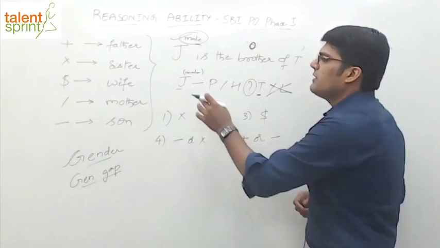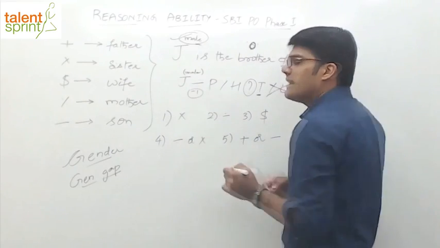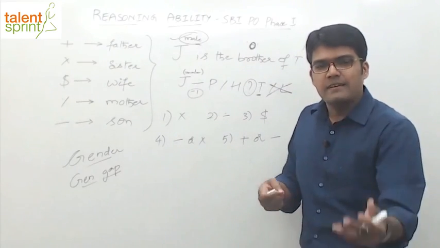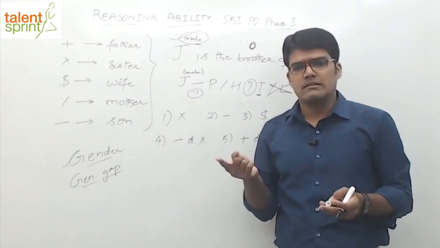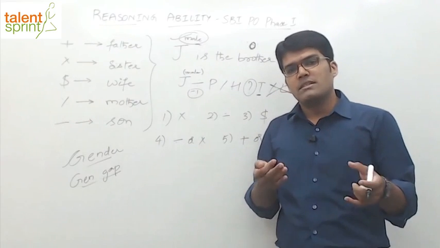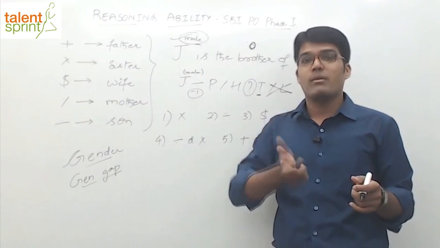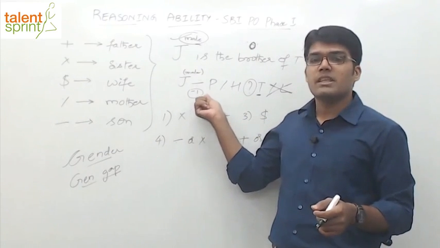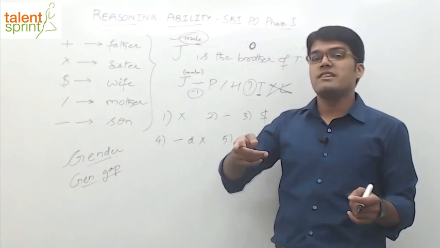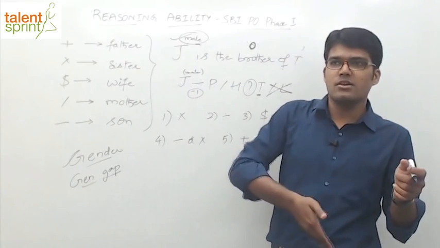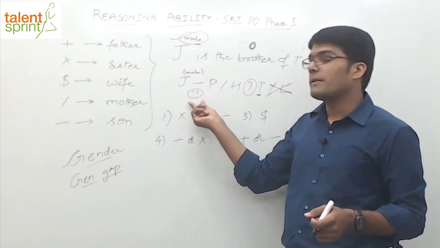Now if division means son, what is the generation gap between J and P? -1. Understand? For generations below, we take negative. For above, we take positive. For example, J is the son of P. Generation gap is 1. J is the father of P. Generation gap is 1. But since we are trying to solve the question, we have to consider the sign also. Not just the magnitude, but the sign. J is the son of P, we'll take -1. If it is given J is the father of P, we'll take +1. Likewise, J is the grandfather of P, we'll take +2. But if J is the grandson of P, we'll take -2. It's like, you are moving in upward direction or downward direction. So that has to be balanced. So J is the son of P, -1.